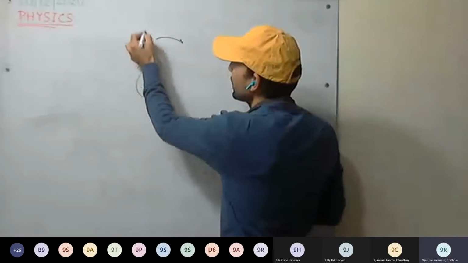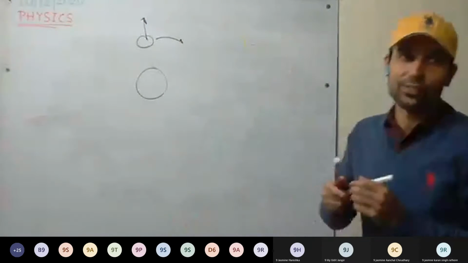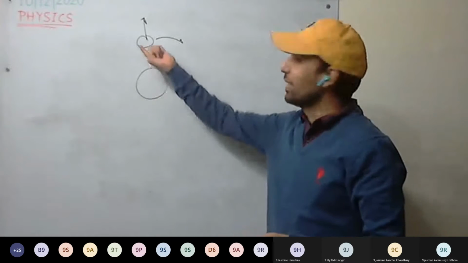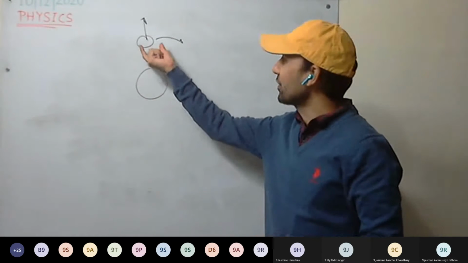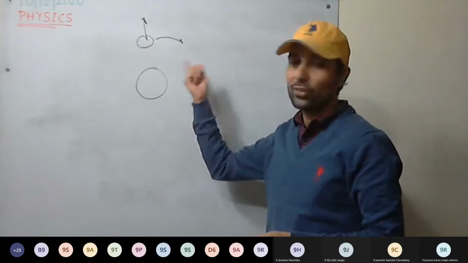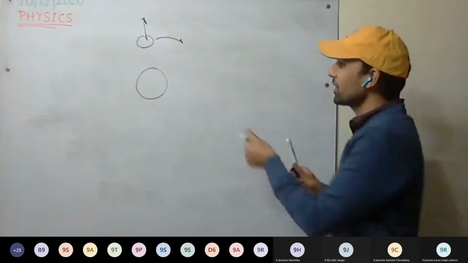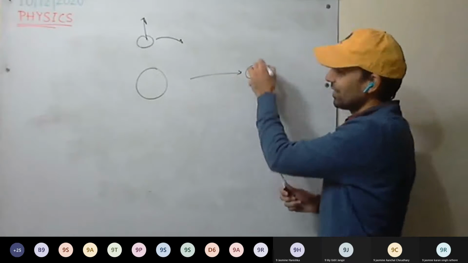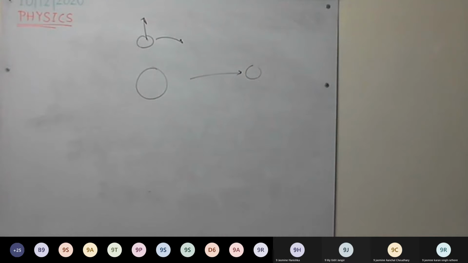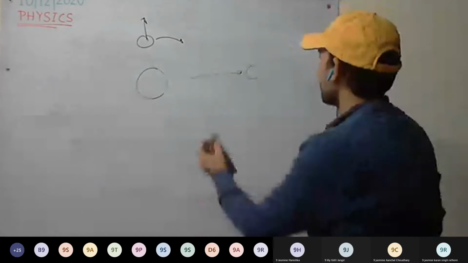It is revolving, so there is also one force, centrifugal force, opposing that, and they balance each other, and it keeps on rotating. If it stops revolving around the Earth, it will fall on the Earth. If Earth stops revolving, it will fall on the sun. Okay, this is clear.